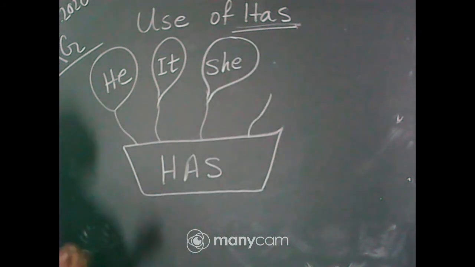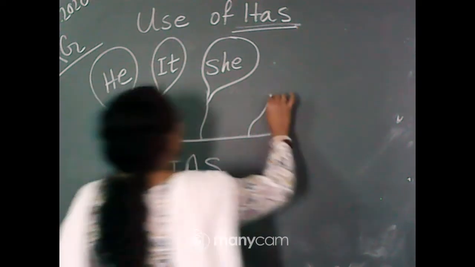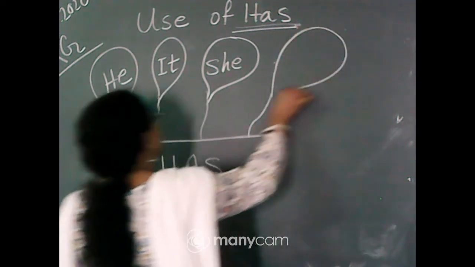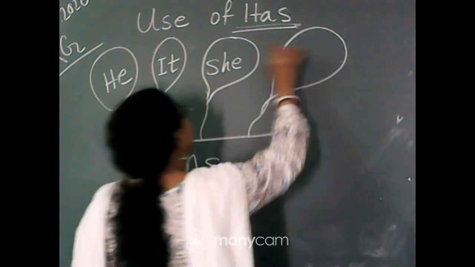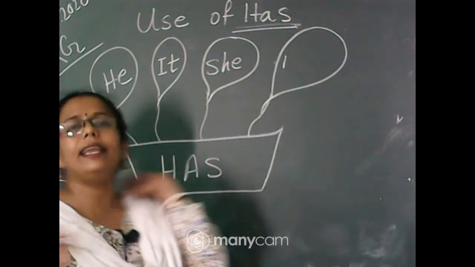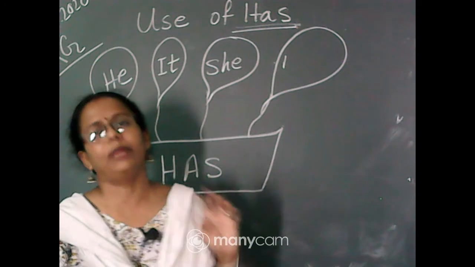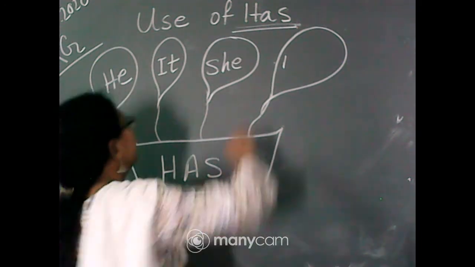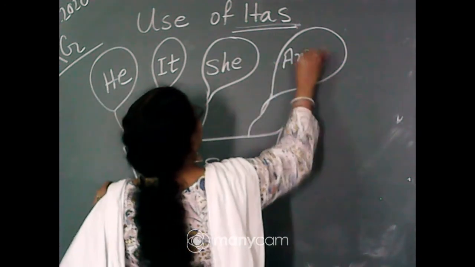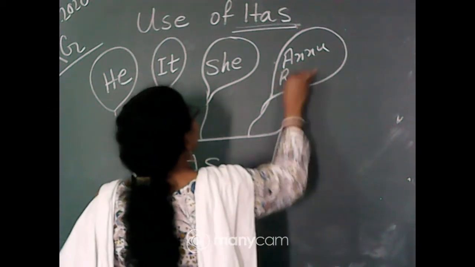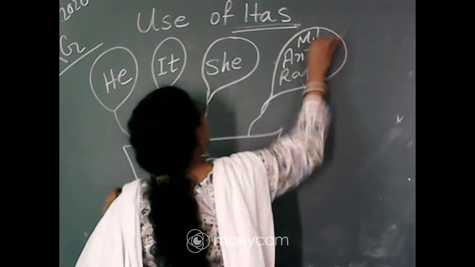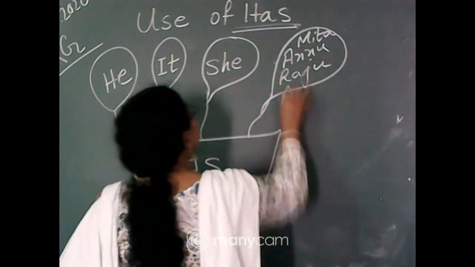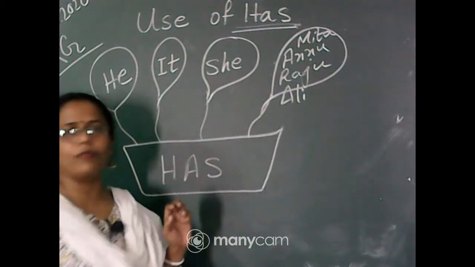Okay, and has always goes with any particular name of a person or place, like Anu, Raju, Meeta, Ali, any type of name.